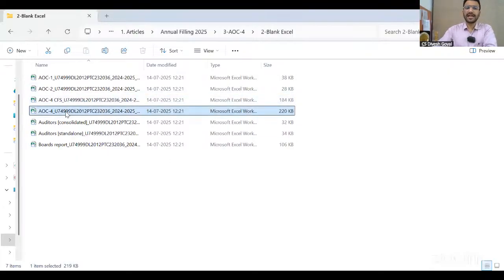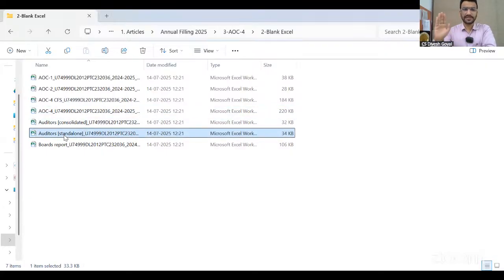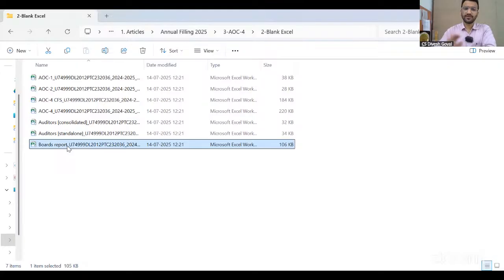AOC-4, that will always be generated. Auditor report standalone, it will always be generated. Board report will always be generated. So these 3 are mandatory. Always, whenever you file AOC-4, you will always see these 3 files there.